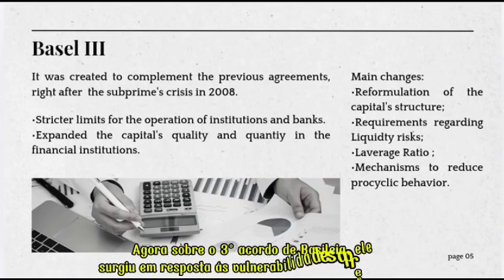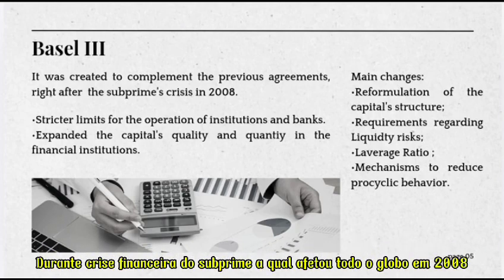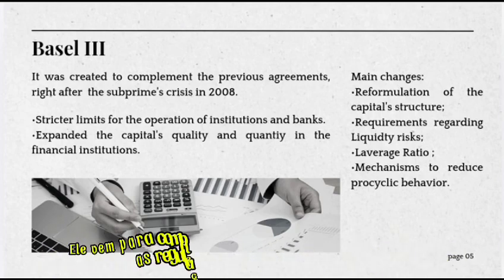Now about the Basel III Accord, it emerged as a response to the vulnerabilities presented during the subprime financial crisis, which affected the entire globe in 2008. It comes to complement the previous agreements.